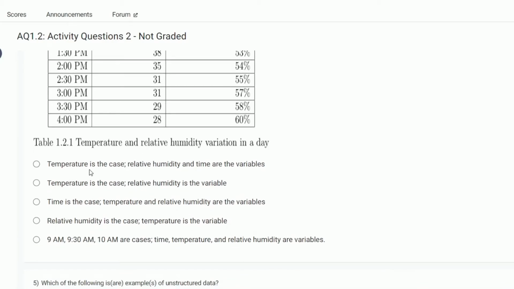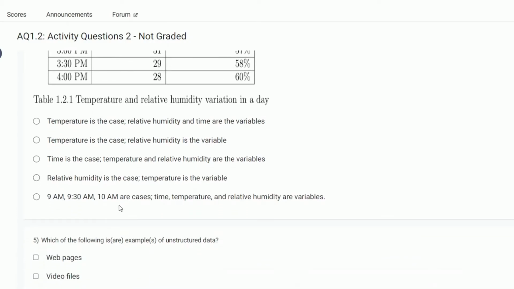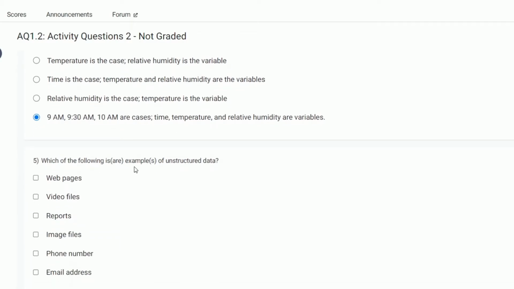What are the options? Temperature is the case, relative humidity and time are the variables. No. Time is the case. Temperature and relative humidity are the variables. No. Relative humidity is the case. Temperature is the variable. No. 9 am, 9:30 am, 10 am are cases. Time, temperature and relative humidity are variables. Yes, it is.